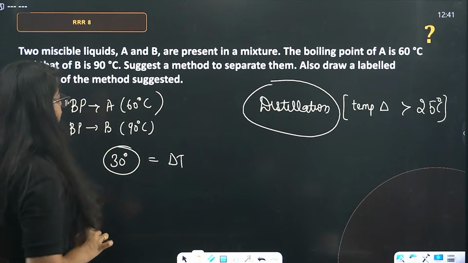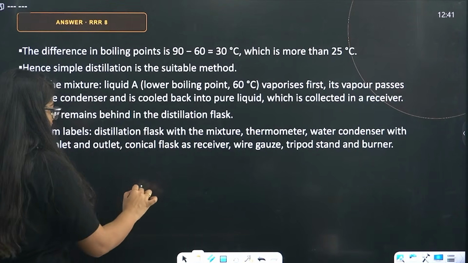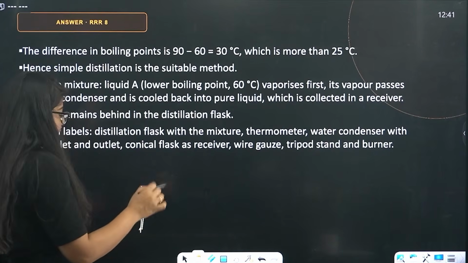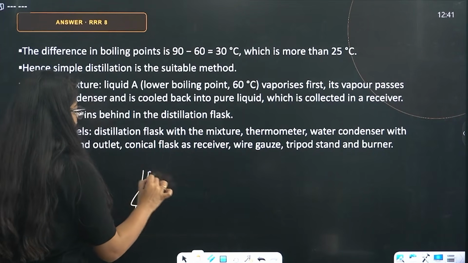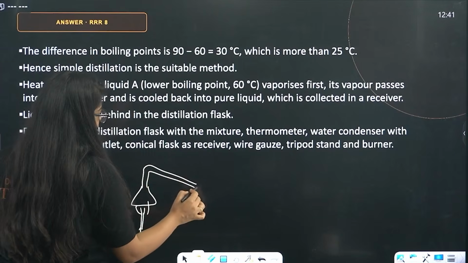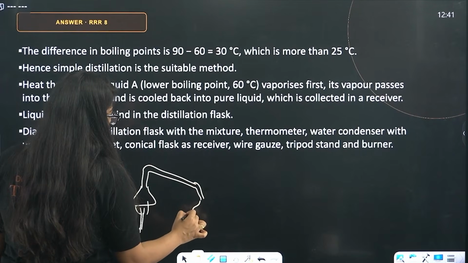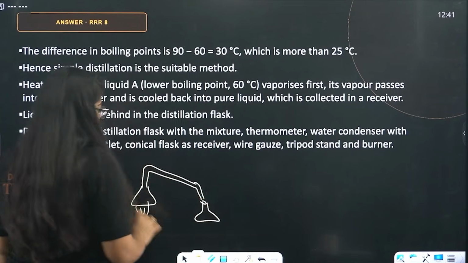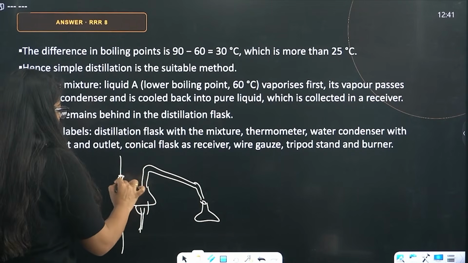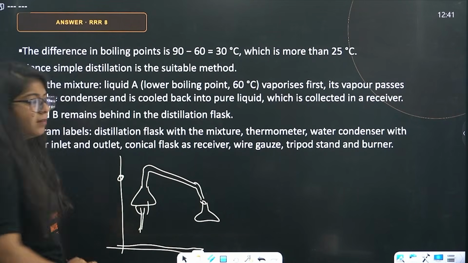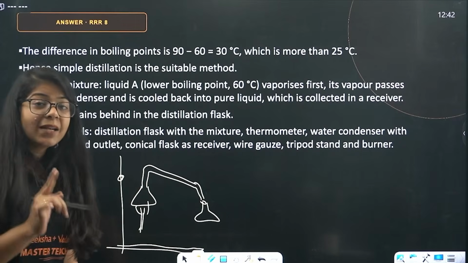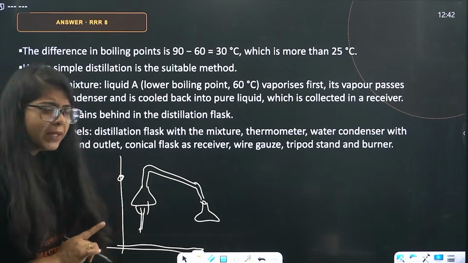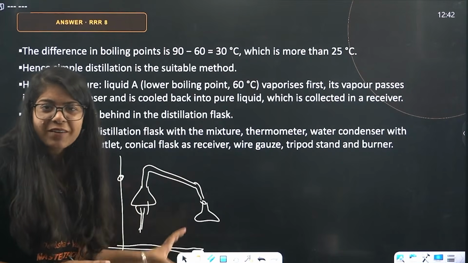And you will make the whole diagram of distillation. Here you will make a burner. Practice it. Then when the vapor goes out, you make a condenser, and then this also is getting collected in a different conical flask. That's a very bad conical flask. Okay, so basically this is the diagram, and this will be your whole setup. Done? Something like this. Go and practice these diagrams. It's exactly how it looks. Don't overcomplicate it. Just like I made, just beautify it a little bit.